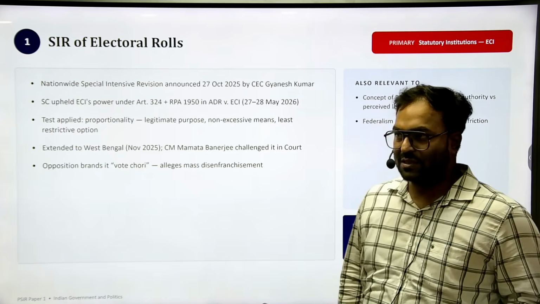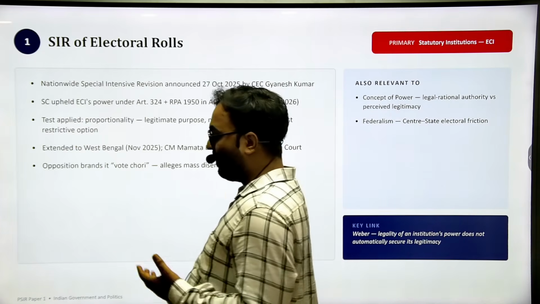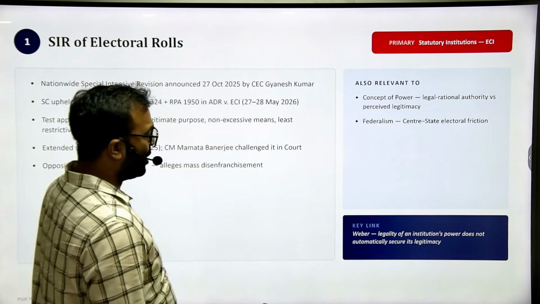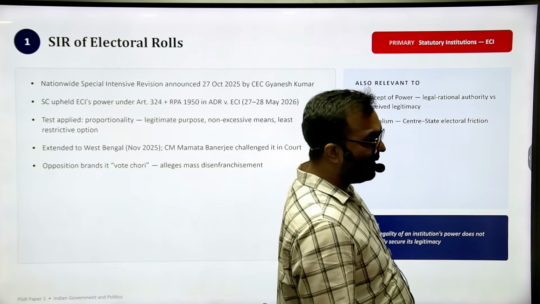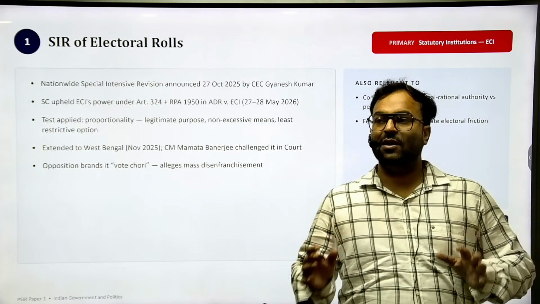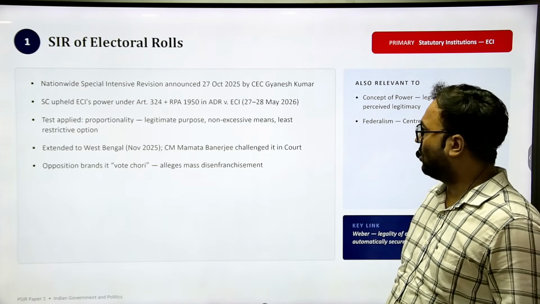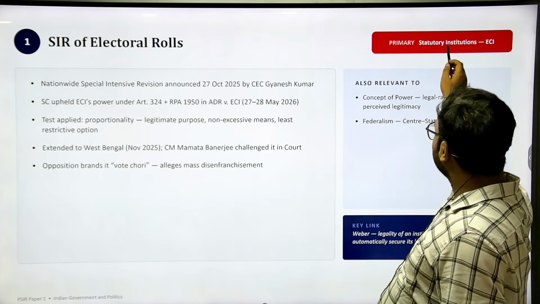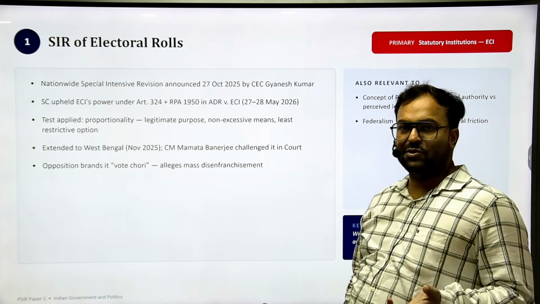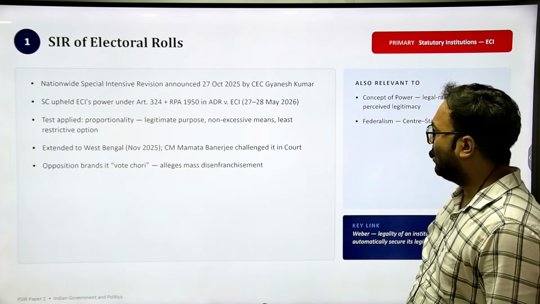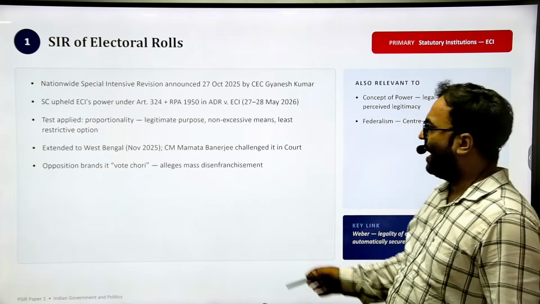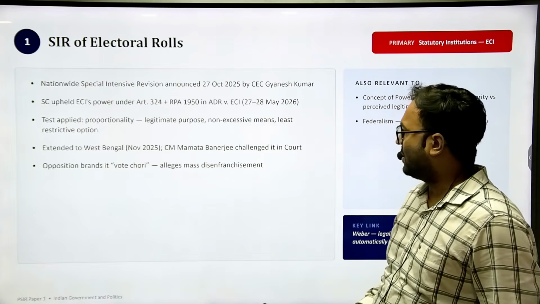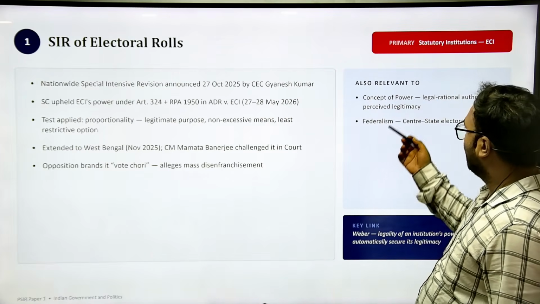So electoral rolls, revision of electoral rolls, RPA 1950, role of Election Commission, these are very important topics, and directly or indirectly these can feature in your mains examination political science optional paper. So there are a few points. Primarily it is a statutory institution, Election Commission of India, and RPA 1950 or 1951 can also come. RPA 1950 is where there is the electoral roll and the revision power is given to the Election Commission.